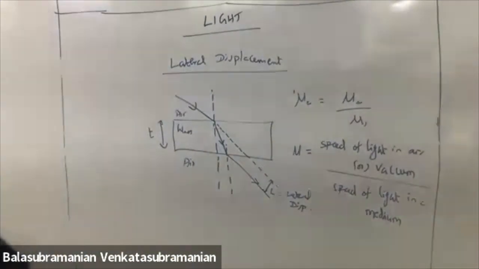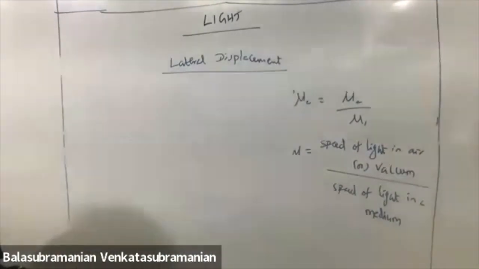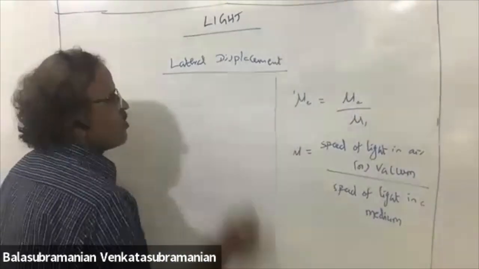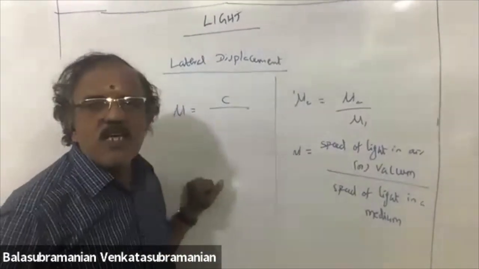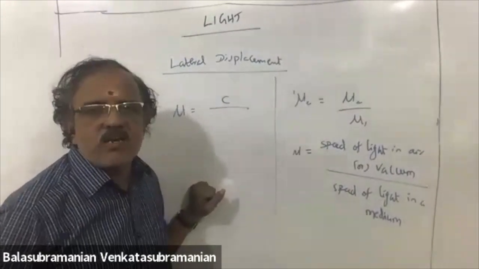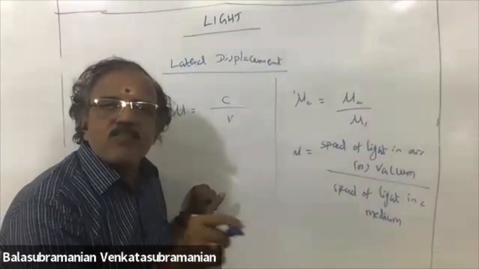Speed of light in air or vacuum. What is the meaning? Mu is equal to C by V. C is called velocity or speed of light in air. V is called velocity of light in medium.